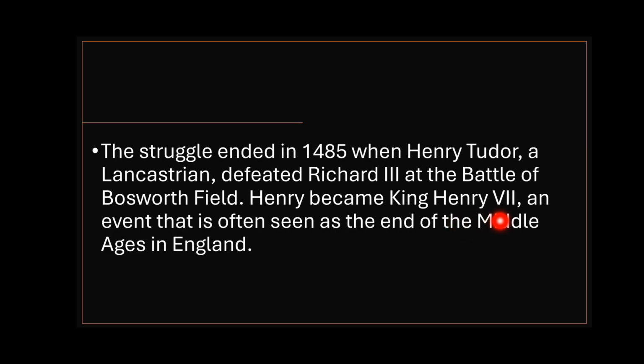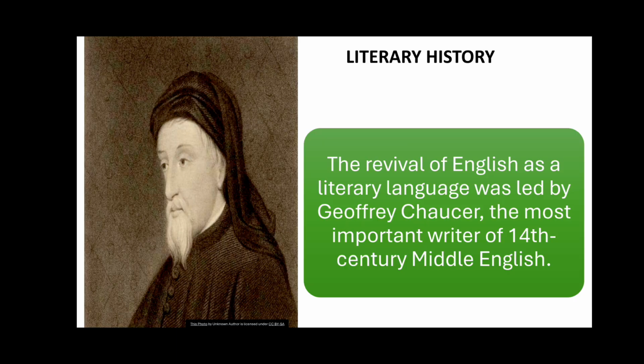Henry became King Henry VII, an event that is often seen as the end of the Middle Ages in England. So 1485, the end of the Middle Ages, with the defeat of Richard III, and Henry VII becomes the King of England.